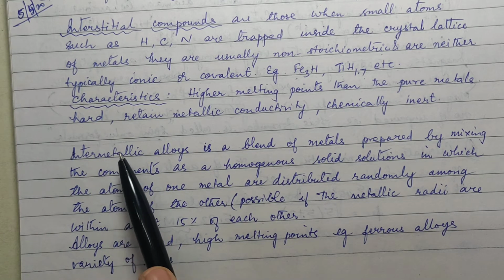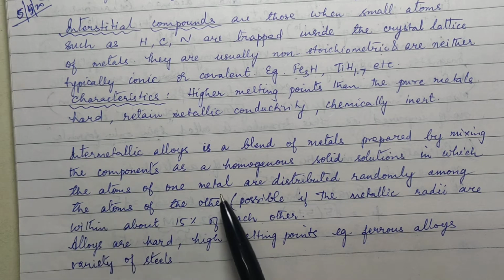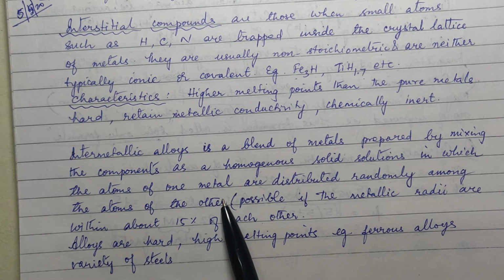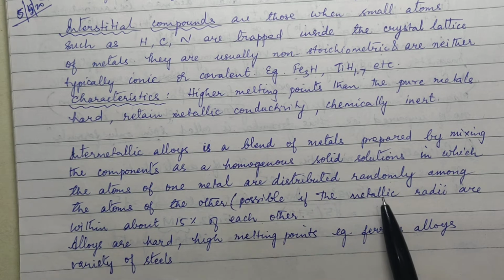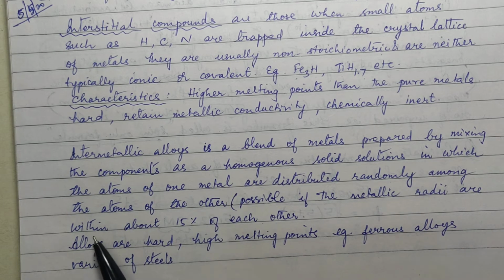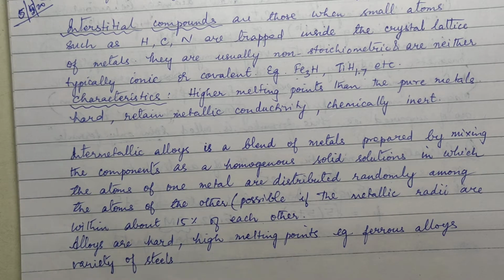Okay, so these are called intermetallic alloys. This is the main point that you need to understand. The atoms of one metal are distributed randomly among the atoms of the other. What is the condition behind when they can be distributed? If the metallic radii of the two metals lie within 15% of each other. The size range is within 15% of each other. And these alloys are also hard. They have high melting points. Say for example, ferrous alloys and a variety of steels. They all come under intermetallic alloys. Apart from that, brass, bronze.